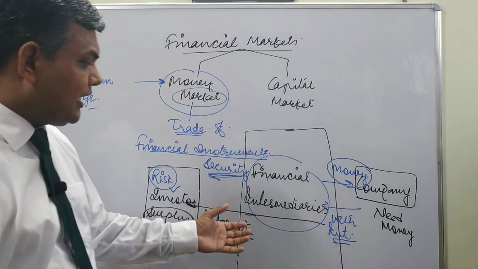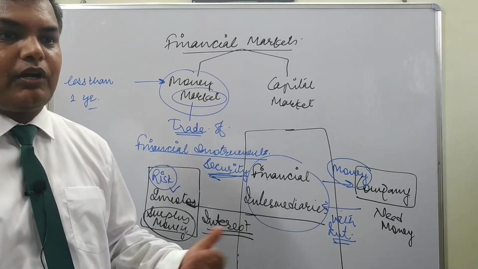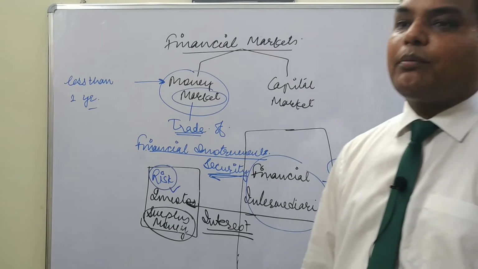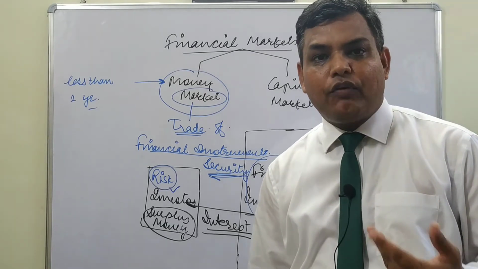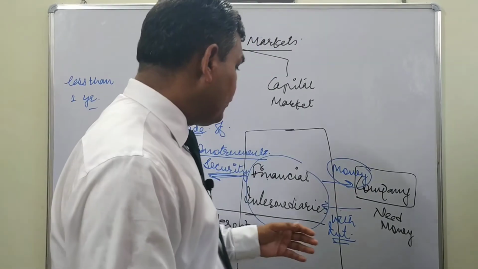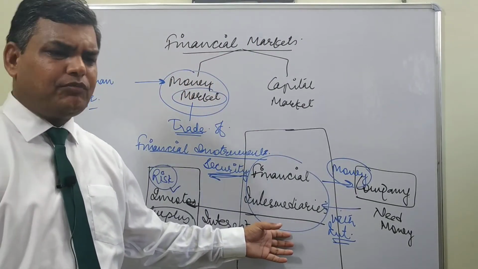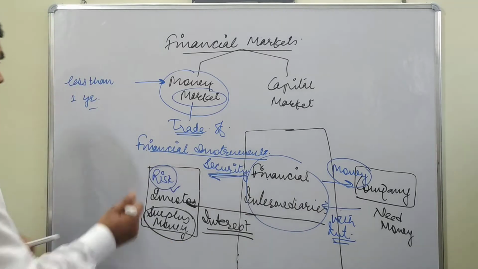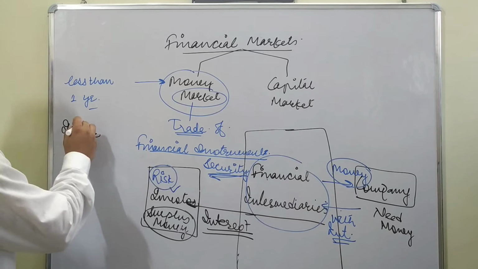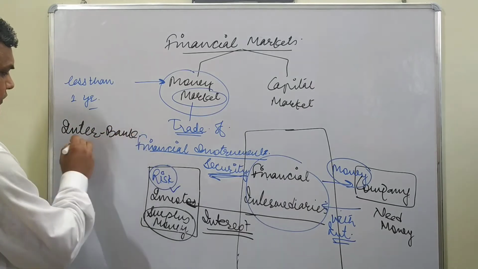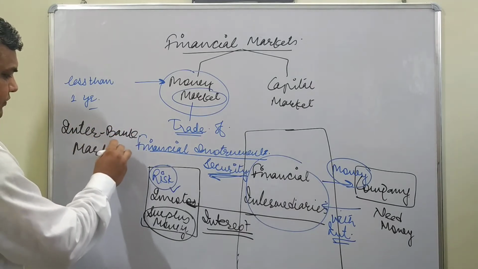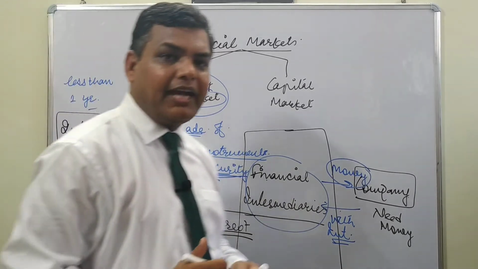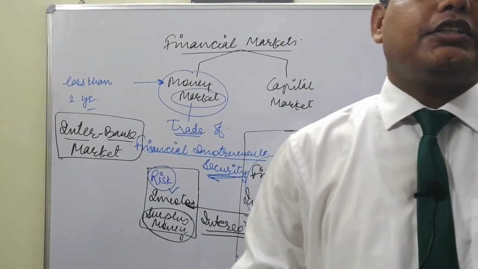Second, most of the time banks need this. Why? Because they have various requirements such as the statutory liquidity ratio and cash reserve ratio put up by the RBI. In order to fund those short-term requirements, they use this market also. Sometimes banks use each other's money. So this market is known as the interbank market also. It means that most of the time banks use it, for each other.